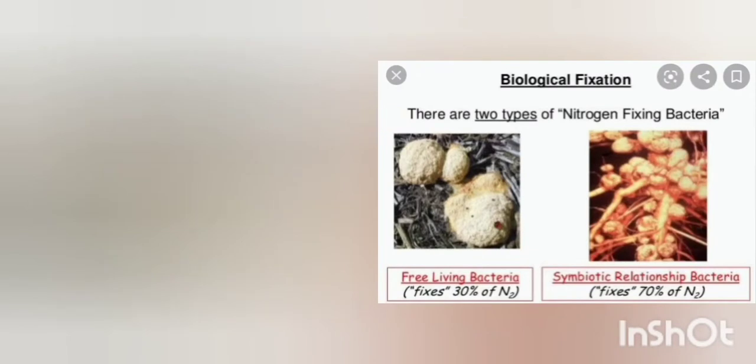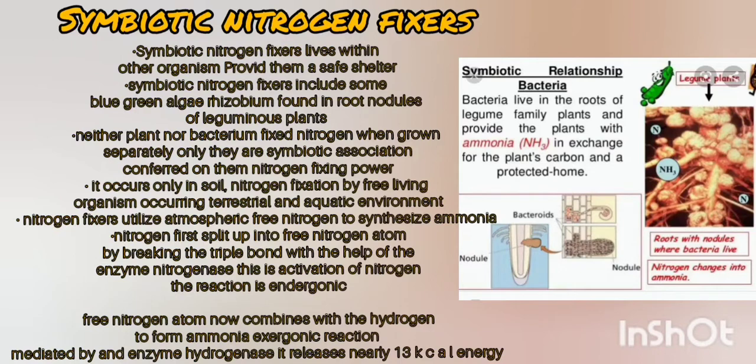And the symbiotic nitrogen fixers live within other organisms as a shelter, like the bacterium Rhizobium found in the root nodules of leguminous plants. Neither the plant nor the bacterium fixes nitrogen when they are separate, and only their symbiotic association gives them nitrogen-fixing power. It only occurs in soil, and the nitrogen fixers utilize the nitrogen to synthesize ammonia.